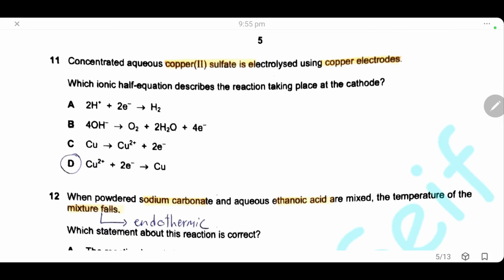Question 11. Concentrated aqueous copper sulfate is electrolyzed using copper electrodes. Write the ionic half equation. Describe the reaction taking place at the cathode. At the cathode, copper ions in copper sulfate solution are attracted to the cathode. It will gain 2 electrons and form copper metal. It will deposit on the cathode. So the answer is D.